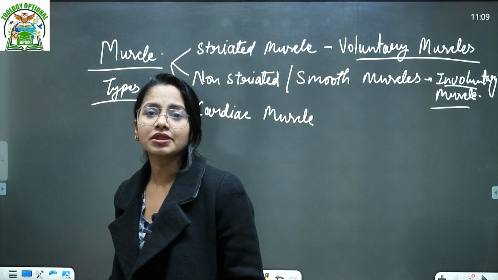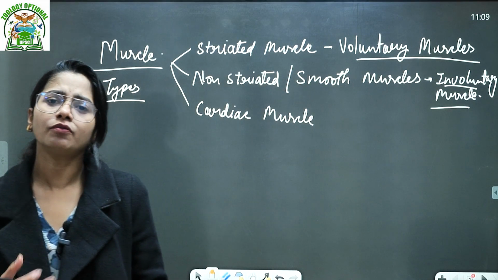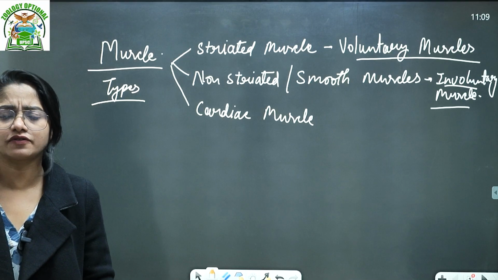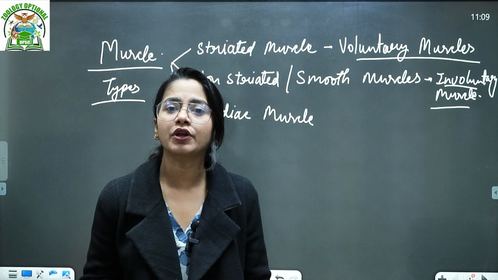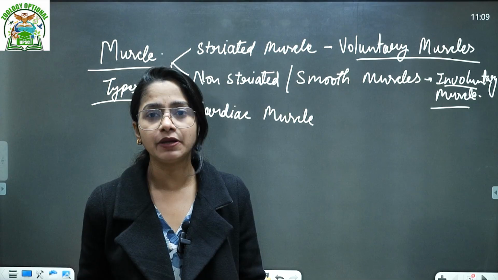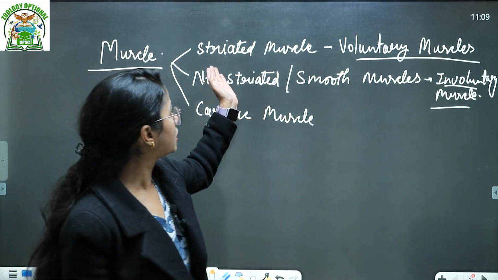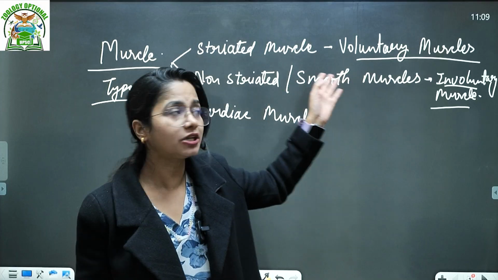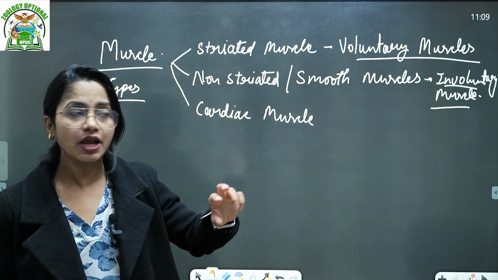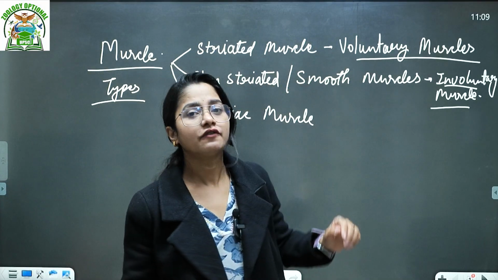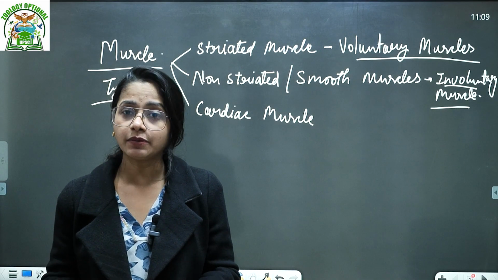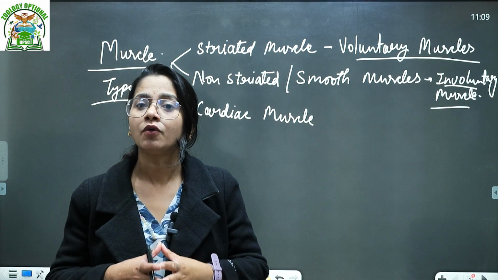So what does voluntary mean? What is the basic function of the muscle? First of all, movement: movement of your external organs, internal organs, your complete body. On the basis of that function, these striated muscles, striated because of the structure, and on the basis of the function, scientists have named them voluntary.